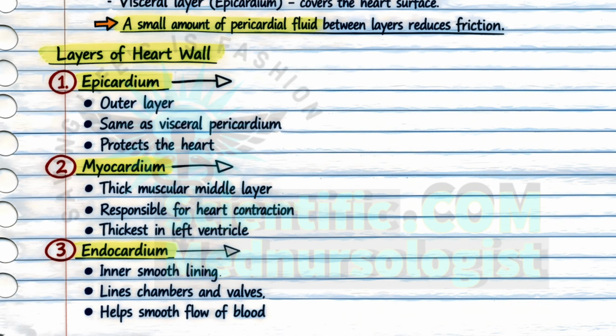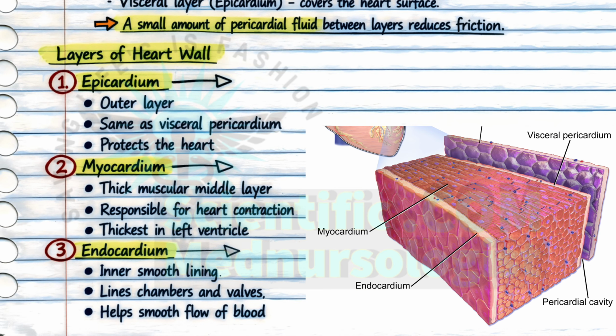Next we have the myocardium layer. As the name itself indicates, myo means muscles and cardio means heart.